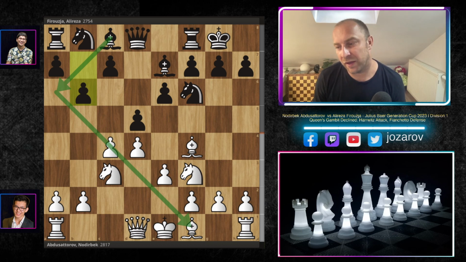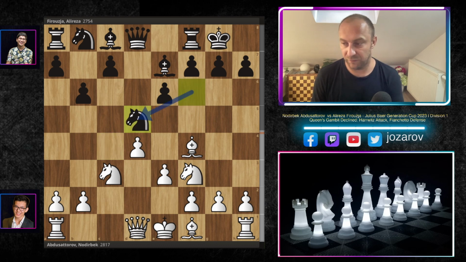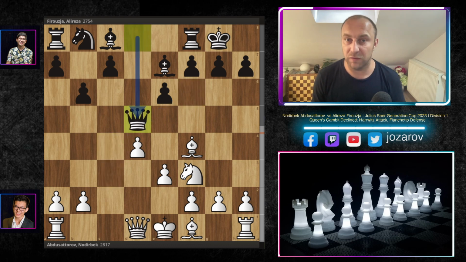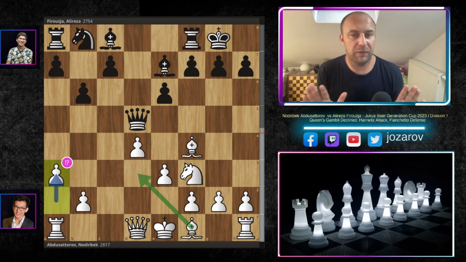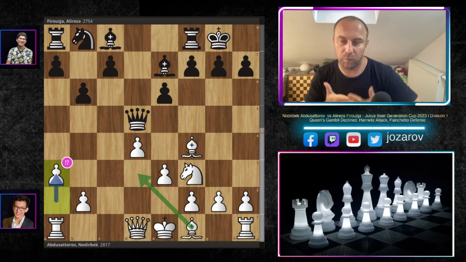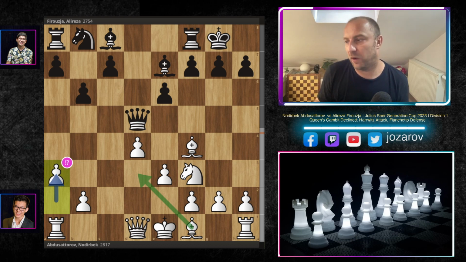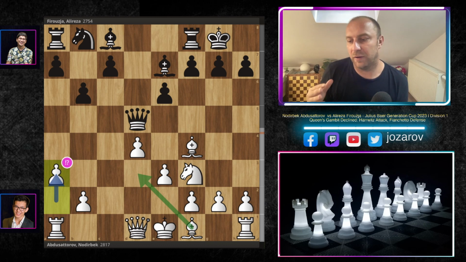So in the game, that's why, because of the possibility of the c5 move, because of the possibility of dynamic play, white releases many times the pressure in the center with c takes d5, knight takes d5, knight takes d5, queen takes d5. But now a very interesting idea here by Nodirbek, playing the move a3. I have to say it, I'm not a big fan of this move. It's not a mistake or inaccuracy or something, but I think it's a more positional move. When I play with the white pieces, I'm not saying it's better what I do, it's just a different approach.